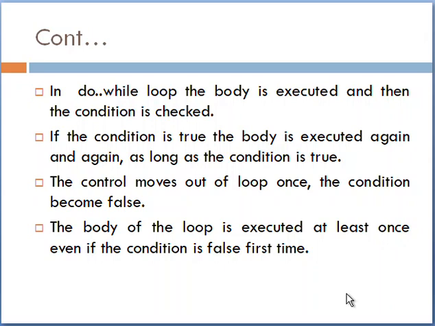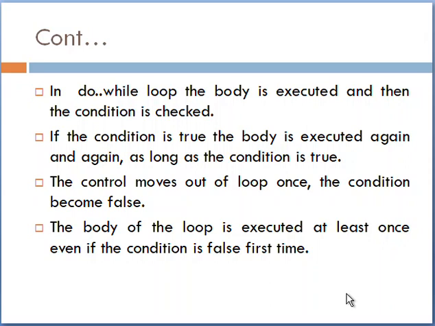If the condition is true, the body is executed again and again as long as the condition is true. In the do while loop, the condition is not checked the first time and the body of the loop is executed. The control moves out of the loop once the condition becomes false. Whenever the condition becomes false, we exit from the loop.